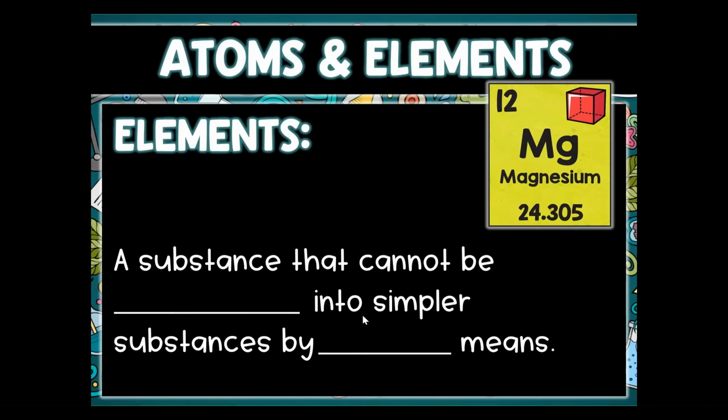Romero. Today's lesson will talk about elements. So, an element is a substance that cannot be broken down into smaller substances by any chemical means. Meaning, like this example right here, this is an element of magnesium. So, the element of magnesium has magnesium atoms. It's not magnesium mixed with other things like chlorine, sulfur, oxygen.